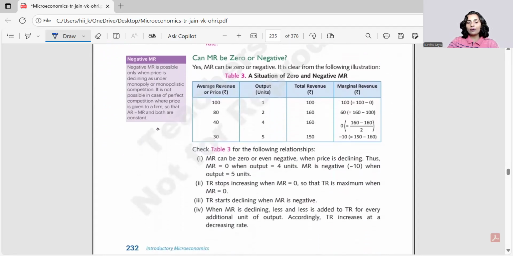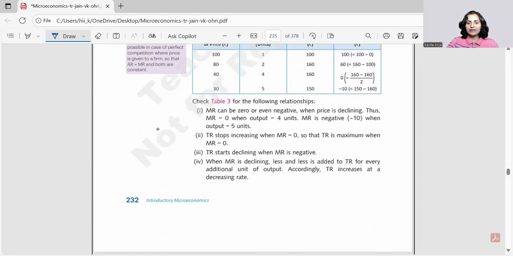Now, can MR be 0 or negative? Yes, it can be 0 and negative. And in all the previous topics like costs, revenue, utility, we have read that MR does go negative, but a rational producer, consumer, or the rational person will try to limit it as and when the negative begins, right?